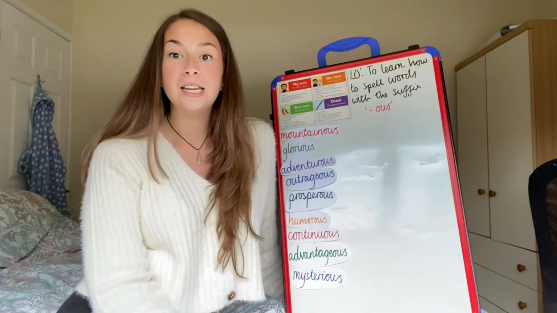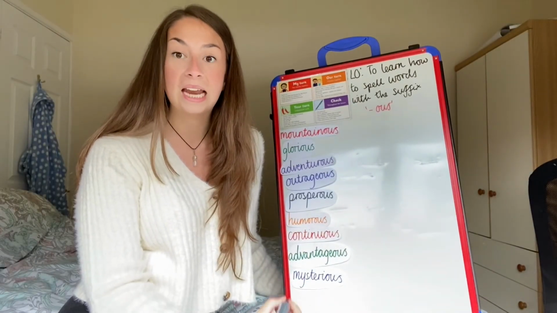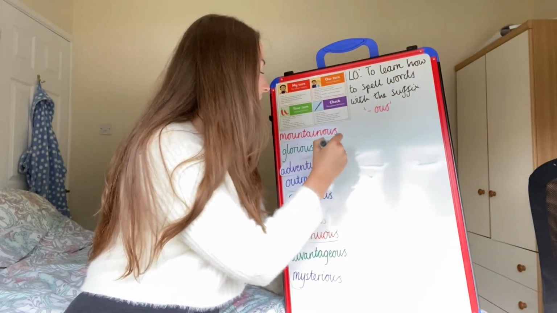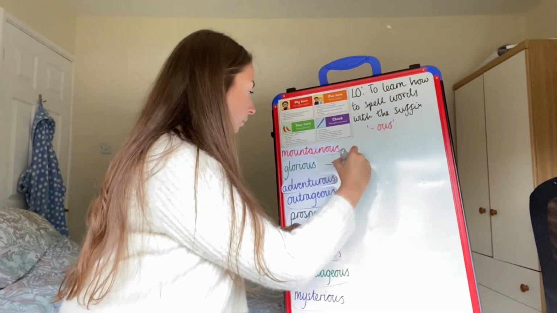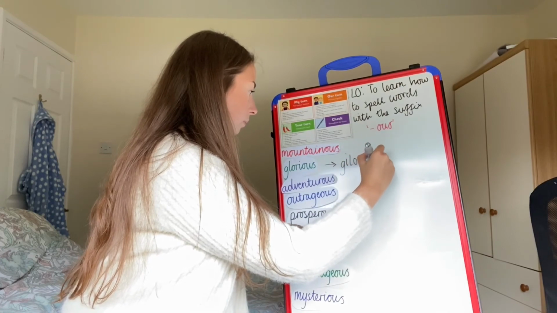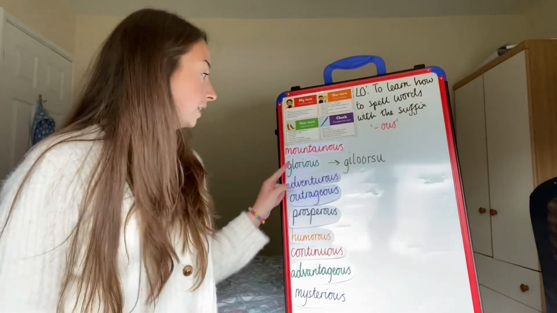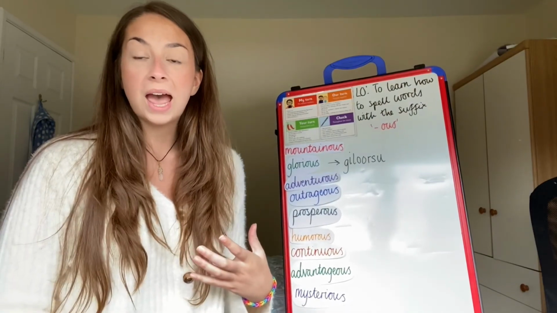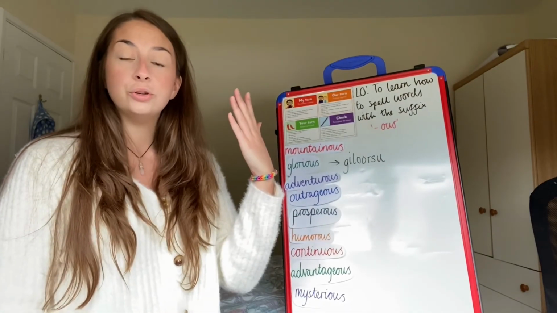Your final activity is to put the letters in your spellings in alphabetical order. So I'm going to demonstrate with the word glorious. So I'm going to put those in alphabetical order. Now I've put the letters in alphabetical order, I'm going to leave it for a bit and come back to it and see if I can remember how to spell glorious.